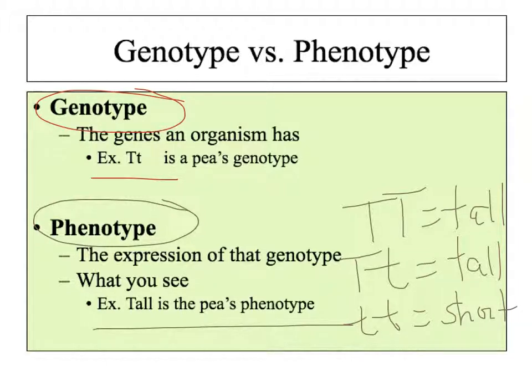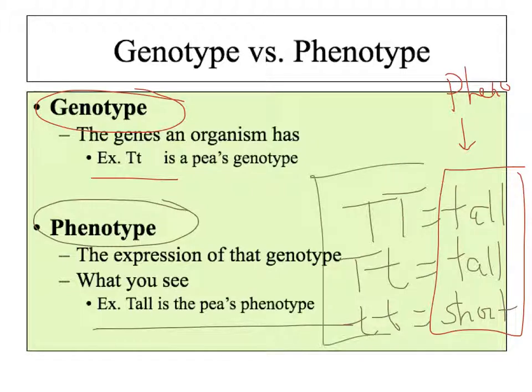So what we're seeing over here is the phenotype. What we are seeing right here, we actually don't see visibly, but we could say the genes they have, they contain inside the nucleus, that's the genotype. So that's the difference between phenotype and genotype.